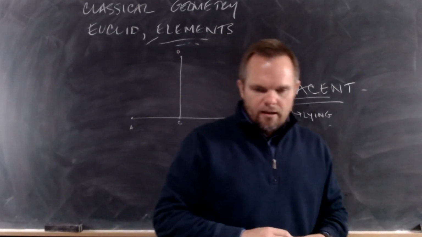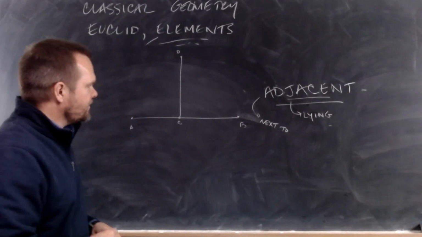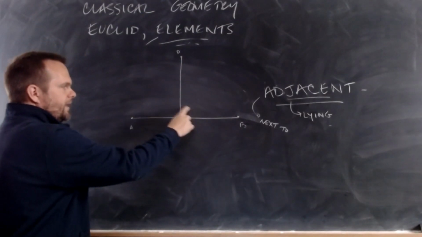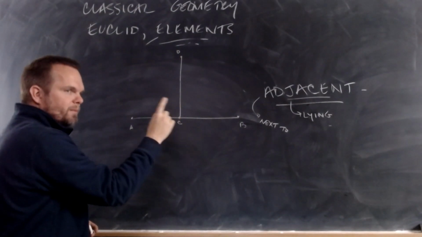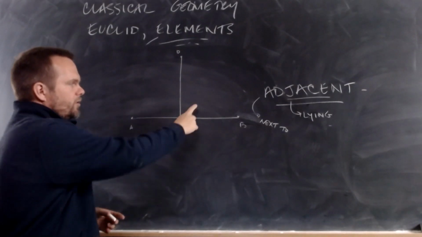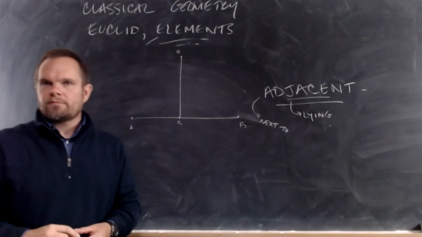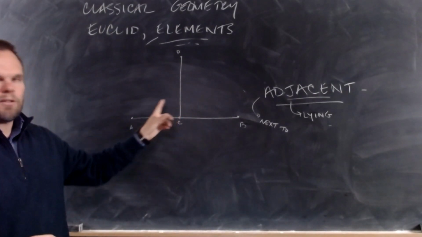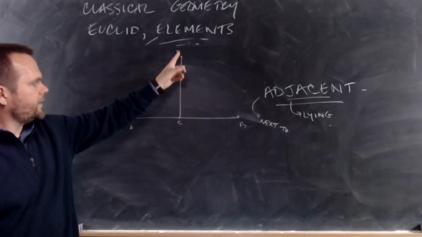When a straight line set up on a straight line makes 2 adjacent angles. Follow me here. I'll explain it, but you have to pay attention. 2 adjacent angles. 2 angles lying next to each other. You see that? This is one angle, and this is one angle.